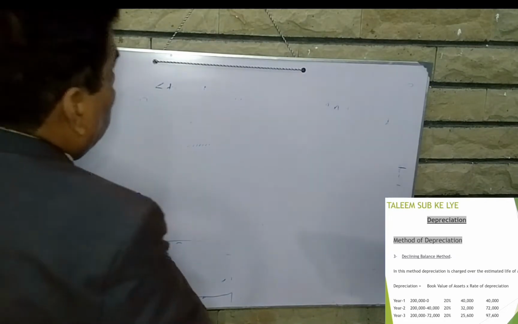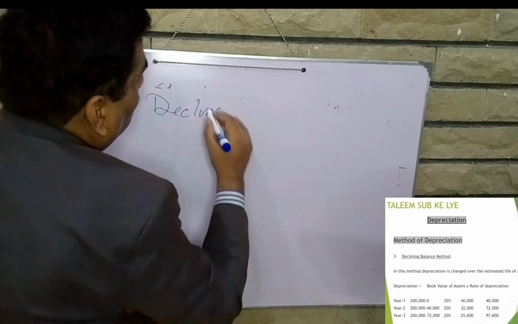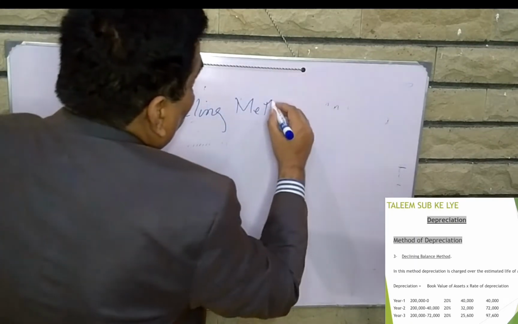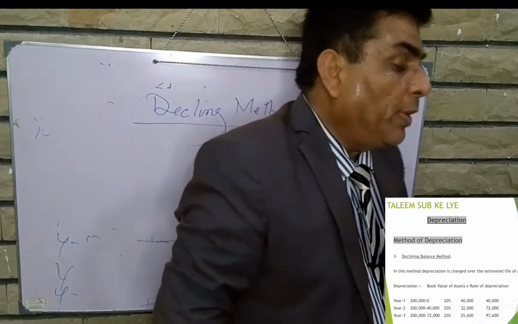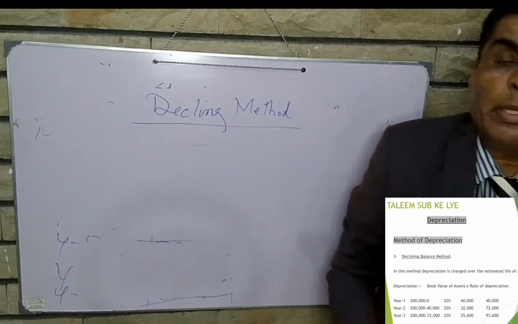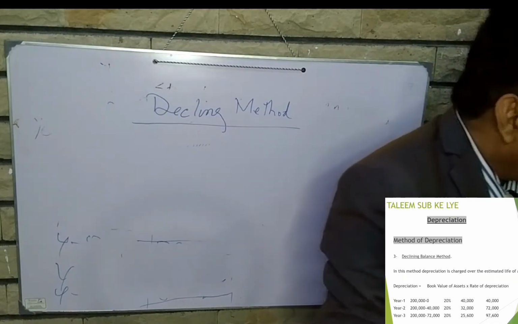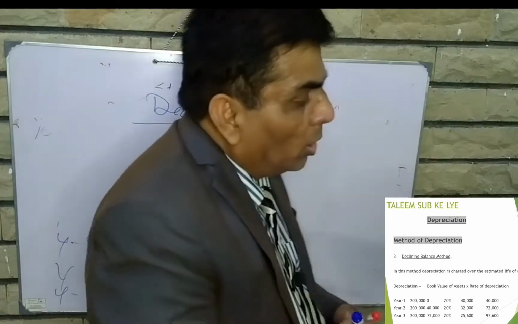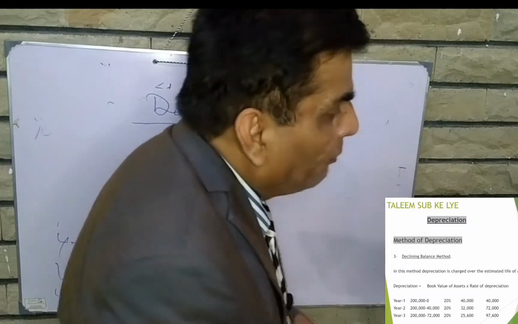Third method is declining method. That is the third depreciation method. How can we calculate the third depreciation method? Its name is declining method. In this method, what we will do, book value of assets times rate of depreciation.